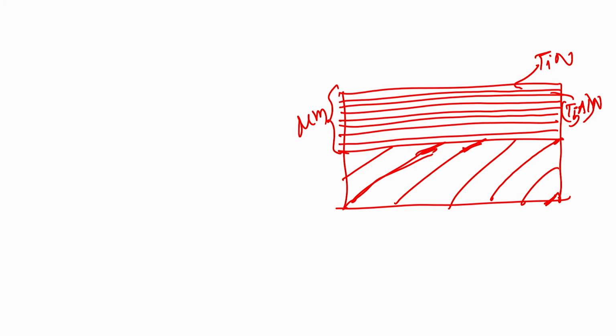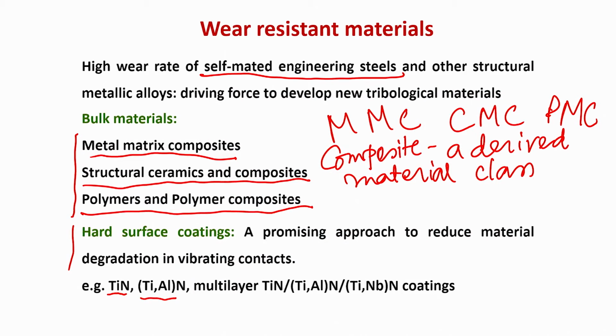But the question is, can you call this kind of situation a composite material? No. What you can at best mention is composite coatings. Why composite coatings? Because it is not a single layer coating, but a multi-layer coating, and in this multi-layer coating each layer has a different ceramic composition. That is why you can call it a composite coating.